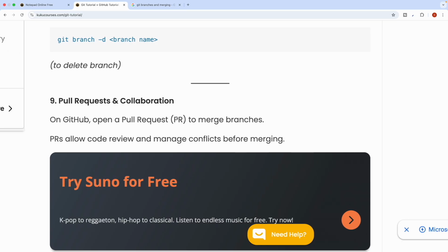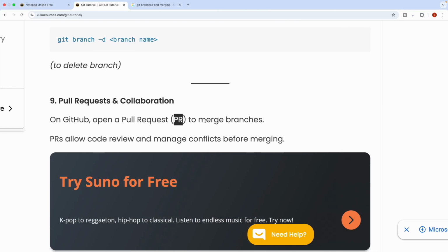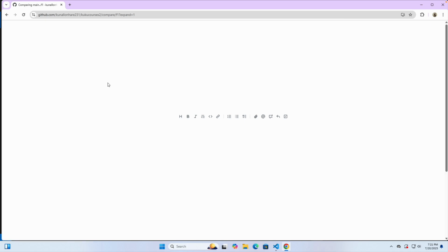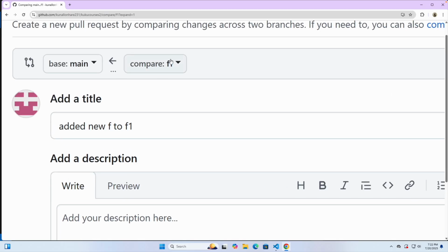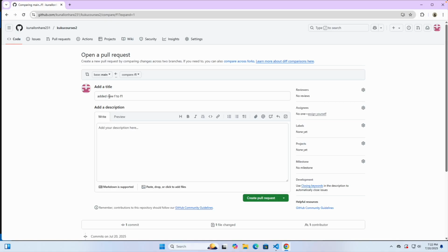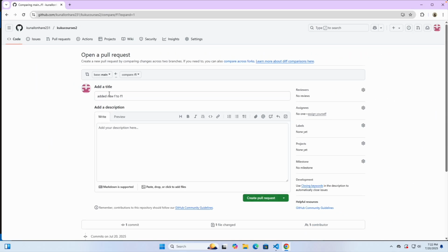So there is a system or feature known as pull request. Full form is PR. You can see it over here, pull request, right? What it will help you to do is to merge the branches together. So if you, let's say, click here, compare and pull request, let's refresh it. So now you can see it's saying that F1 will merge with the main branch, which is the base one. So base is the main branch, and I want to do that. And here you can just add the title, let's say add new feature to F1, whatever you want.